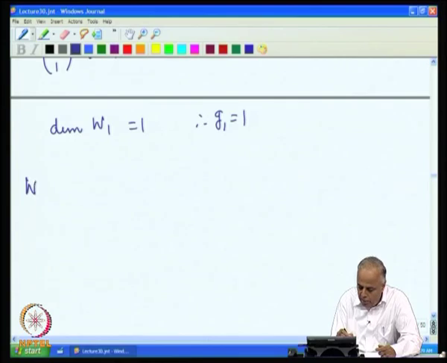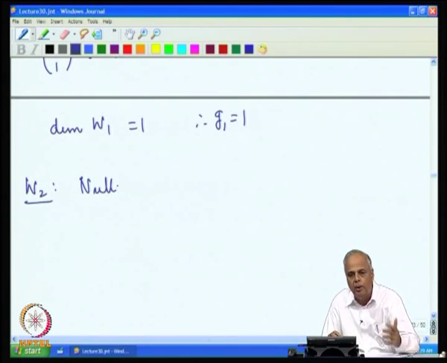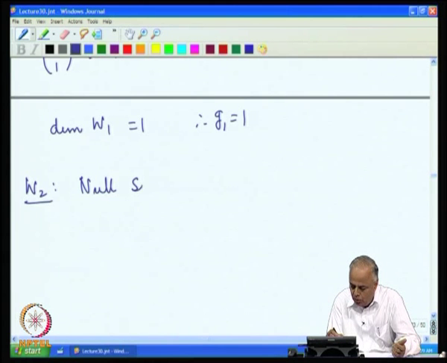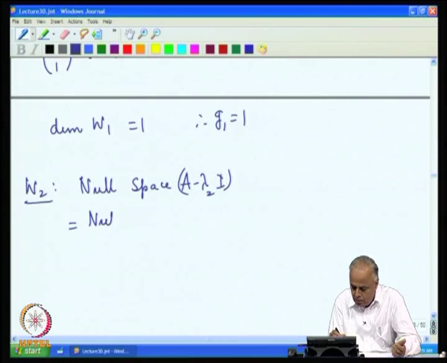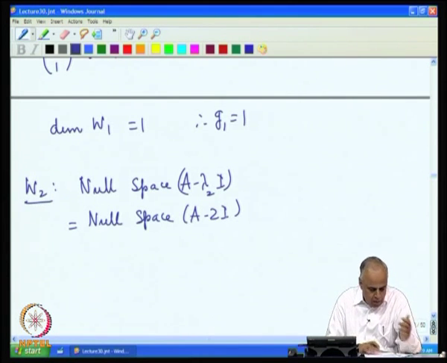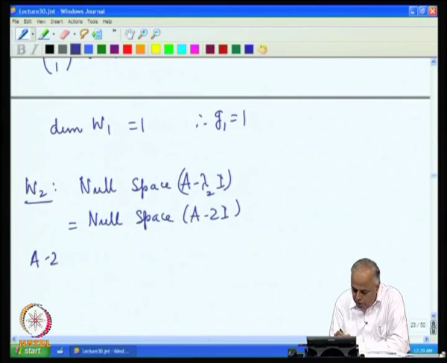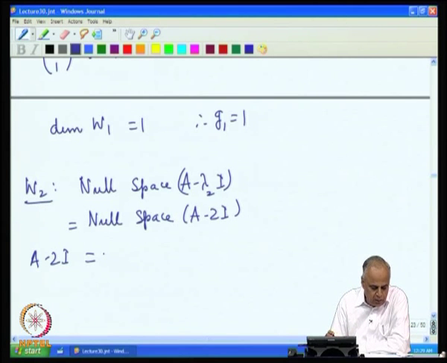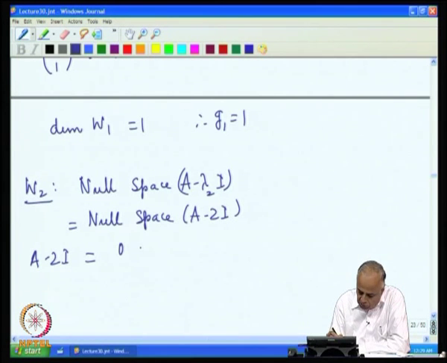Let us now find W 2, the eigenspace corresponding to the eigenvalue lambda 2, which is the null space of A minus lambda 2 I. Since lambda 2 is 2, this is the null space of A minus 2 I. To find A minus 2 I, I have to subtract 2 from the diagonal of the given matrix.